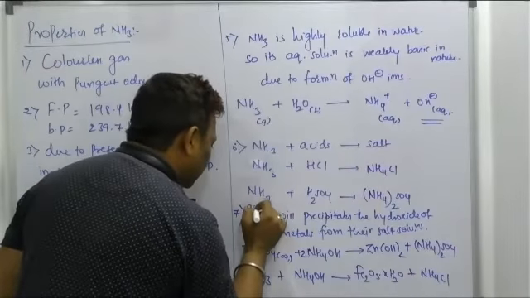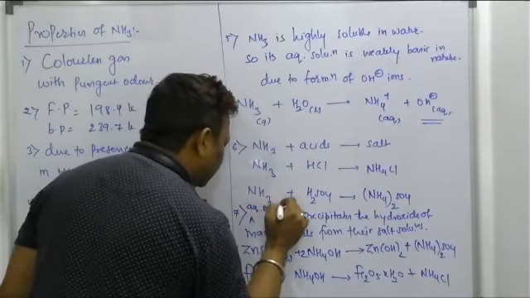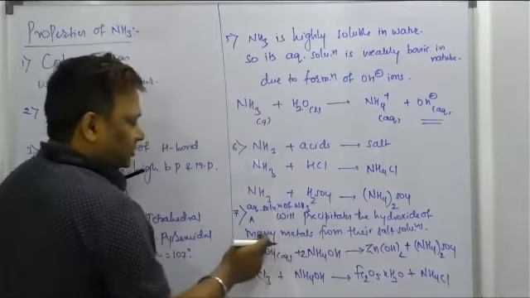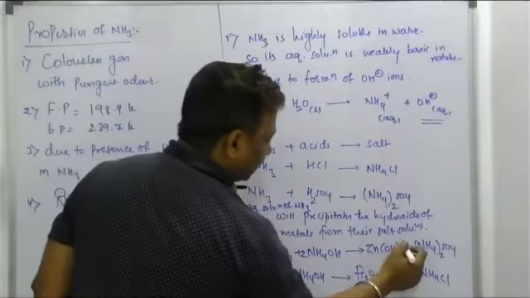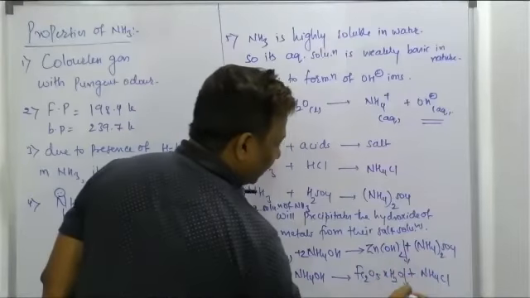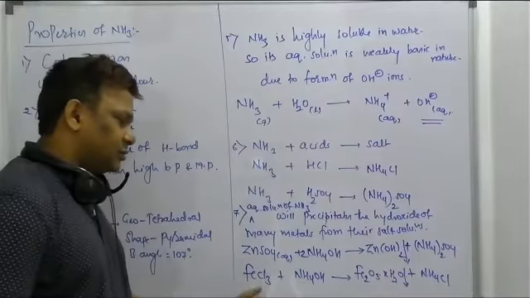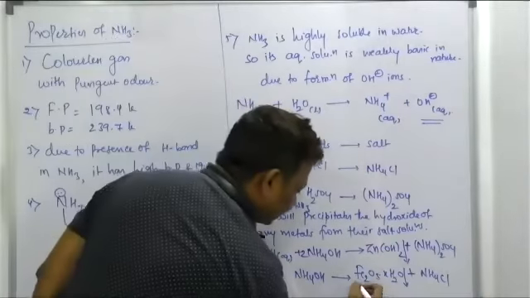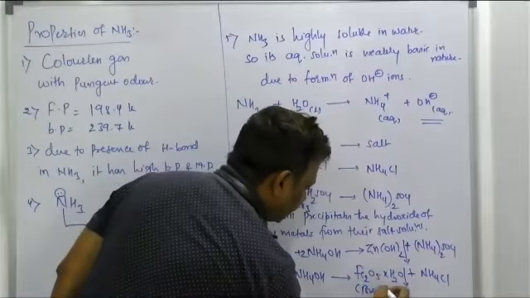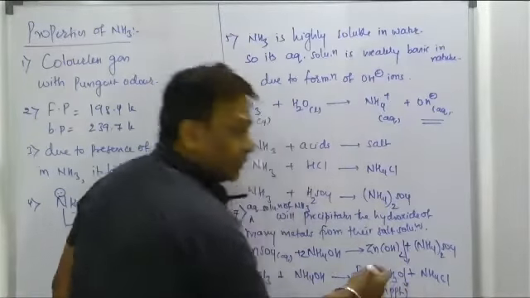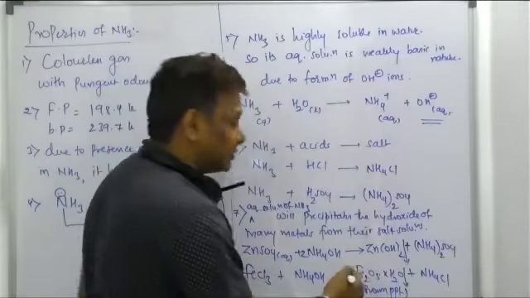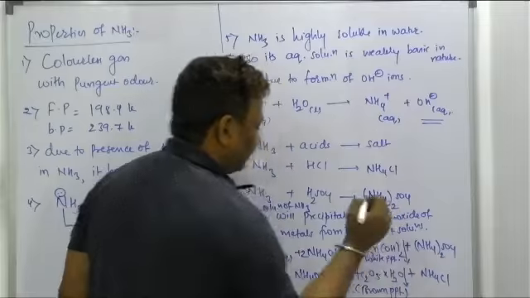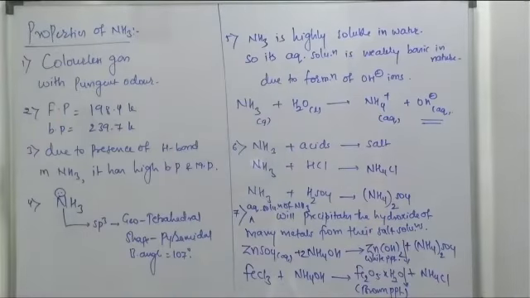What is that? Aqueous solution of ammonia will precipitate the hydroxide of many metals. See, I'm getting the precipitate of zinc hydroxide, precipitate of iron oxide from their salt solution on combining with a weak base. But what is the color of this one? Sir, it is the brown precipitate. And what is the color of zinc hydroxide? Beta, zinc hydroxide. Sir, it is the white precipitate. Right? Please take a note of this one.